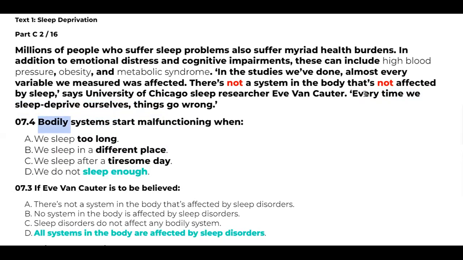See, I have converted this statement into a completely different way. So I'm just checking how far you are able to cope with the same sentence in a different way. Actually, the idea is the same, but you could not understand that sleep deprived is equal to not sleeping enough. And you also did not notice that every time we sleep deprived, things go wrong is equal to systems start malfunctioning. I think now you agree with me.